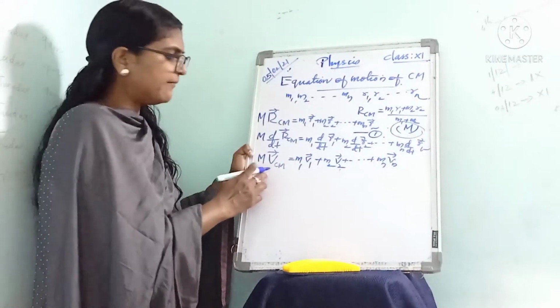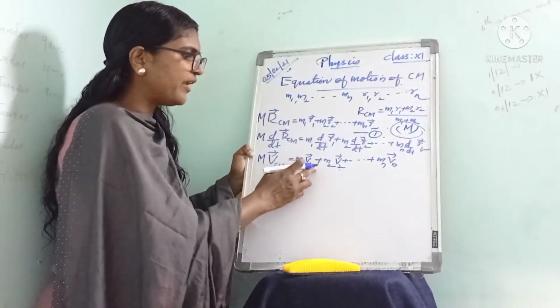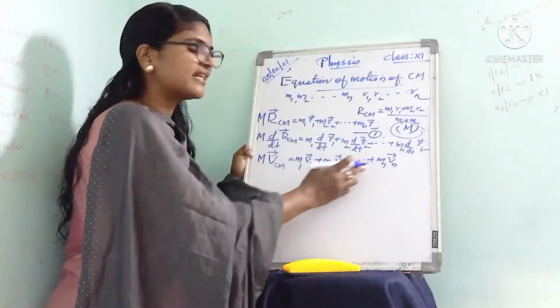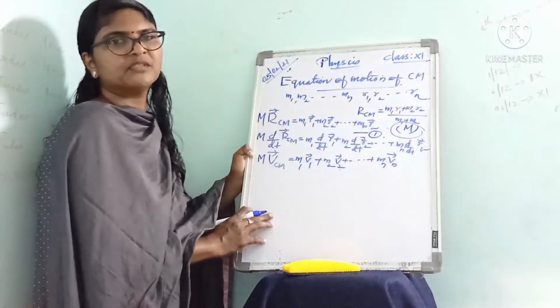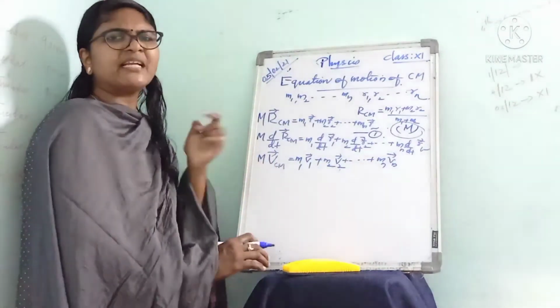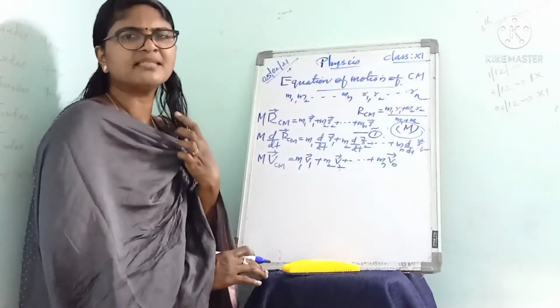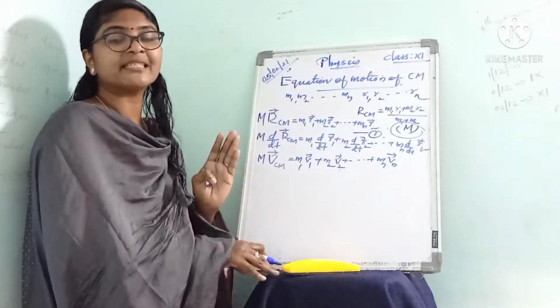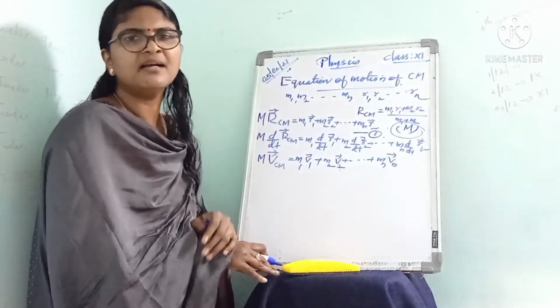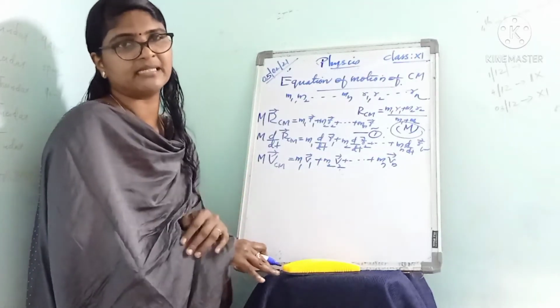So we can write M VCM is equal to M1 V1 plus M2 V2 plus etc. up to Mn Vn, where VCM represents the velocity of center of mass, and V1, V2, etc. up to Vn represent the respective velocities of the particles.